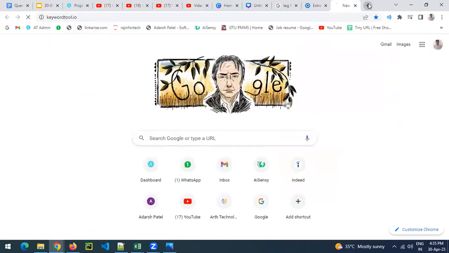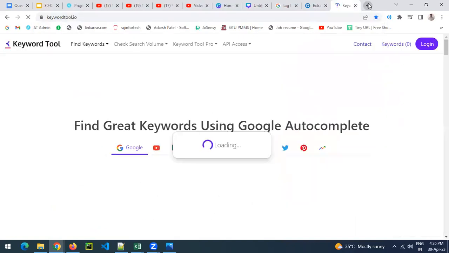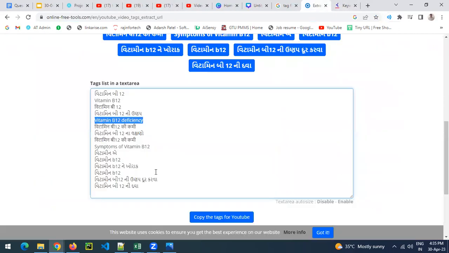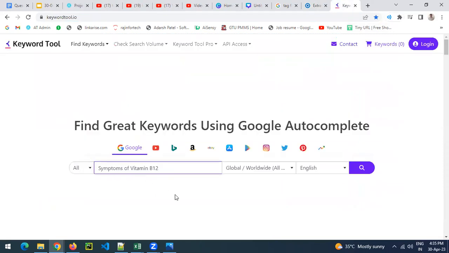That one tool is also there, keywordtool.io. That tool is providing some of the popular keywords. For example, let's say here we saw a keyword, let's see symptoms of vitamin B12, for example. So I can search it out.